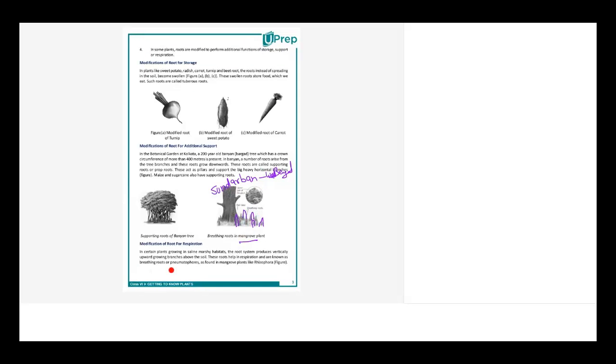And these kinds of roots, breathing roots, are called pneumatophores, right? These are found only in mangrove plants. So these are aerial roots, these are pneumatophores. Pneumatophores is a very important word. Please write it down. These grow vertically upwards. For example, here, the water will be up to here. So they have to rise above the water to take oxygen from the air.